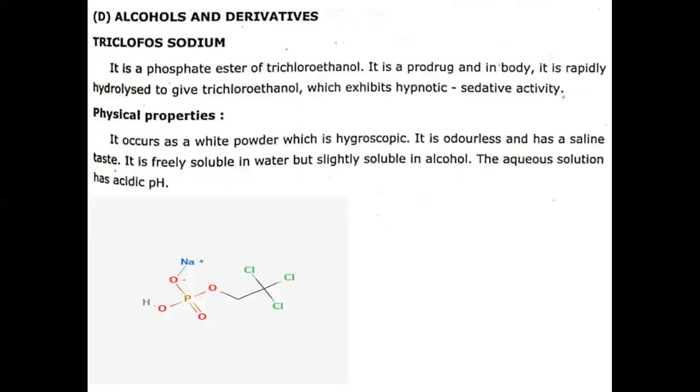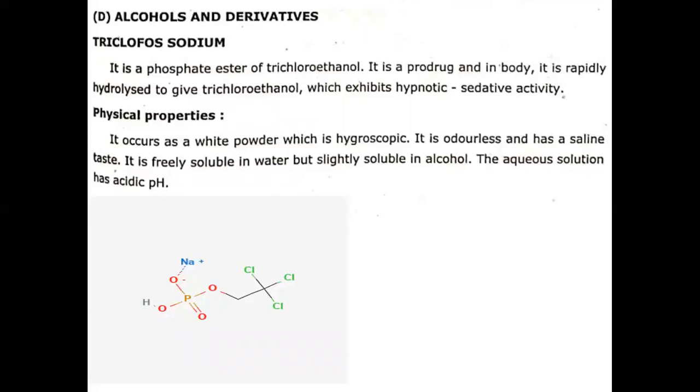If we talk about the uses of this drug, it is used to treat insomnia and produce a sedative effect. It is a non-barbiturate hypnotic and sedative. And next are the formulations of this drug. It comes as tablet and capsule, and this is a brand name for this drug.